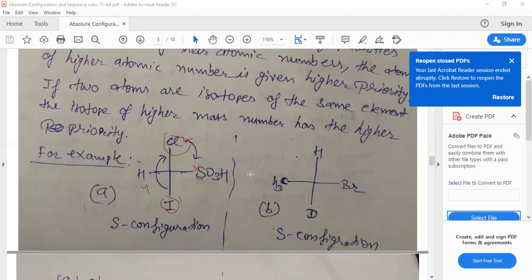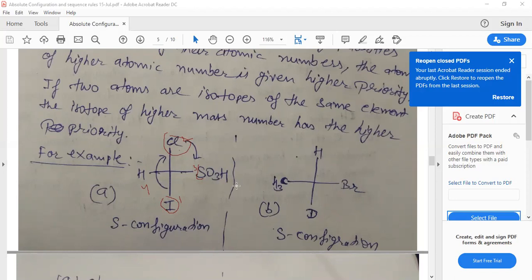Okay, because according to the Fischer presentation or projection, the horizontal line shows the viewer-side atoms or groups. In the case of RS nomenclature, the lowest priority group or atom is always on the vertical line.